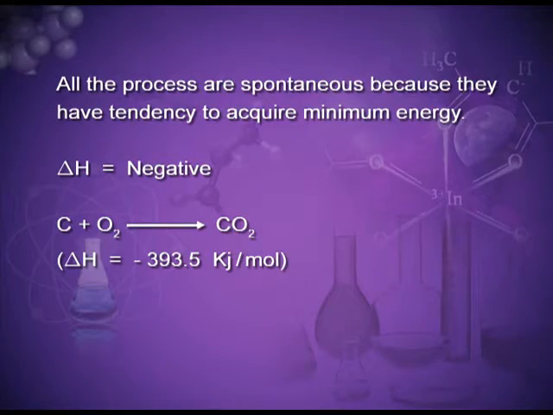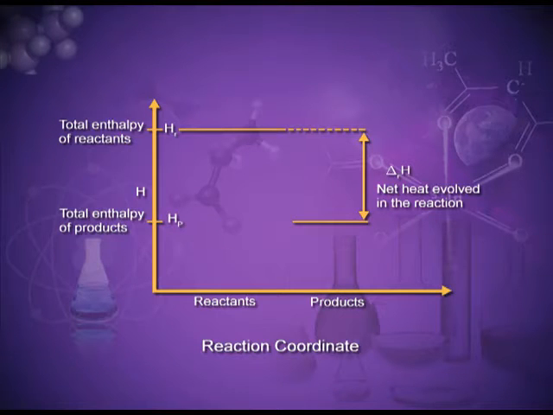These both are spontaneous processes. All these processes are spontaneous because they have the tendency to acquire minimum energy. Delta H is negative. From this graph also we can see that the enthalpy of the reactants is higher than the enthalpy of the products, and the difference of energy is evolved as heat. The process is exothermic.